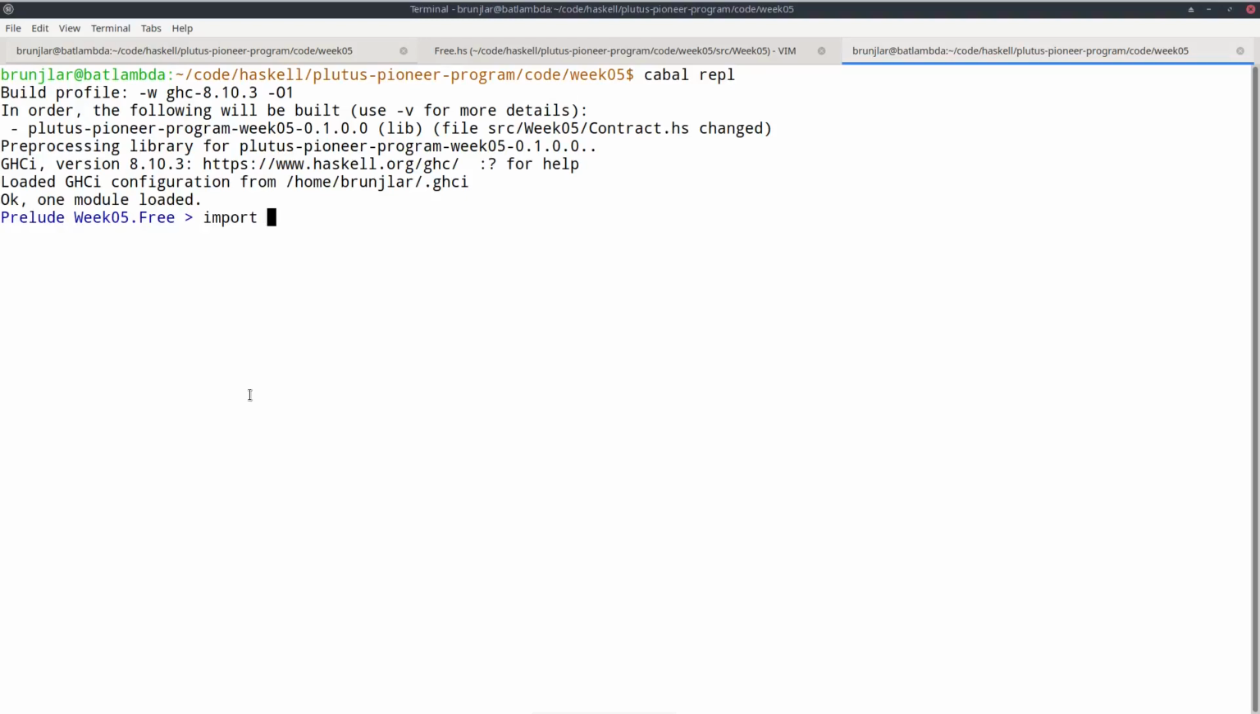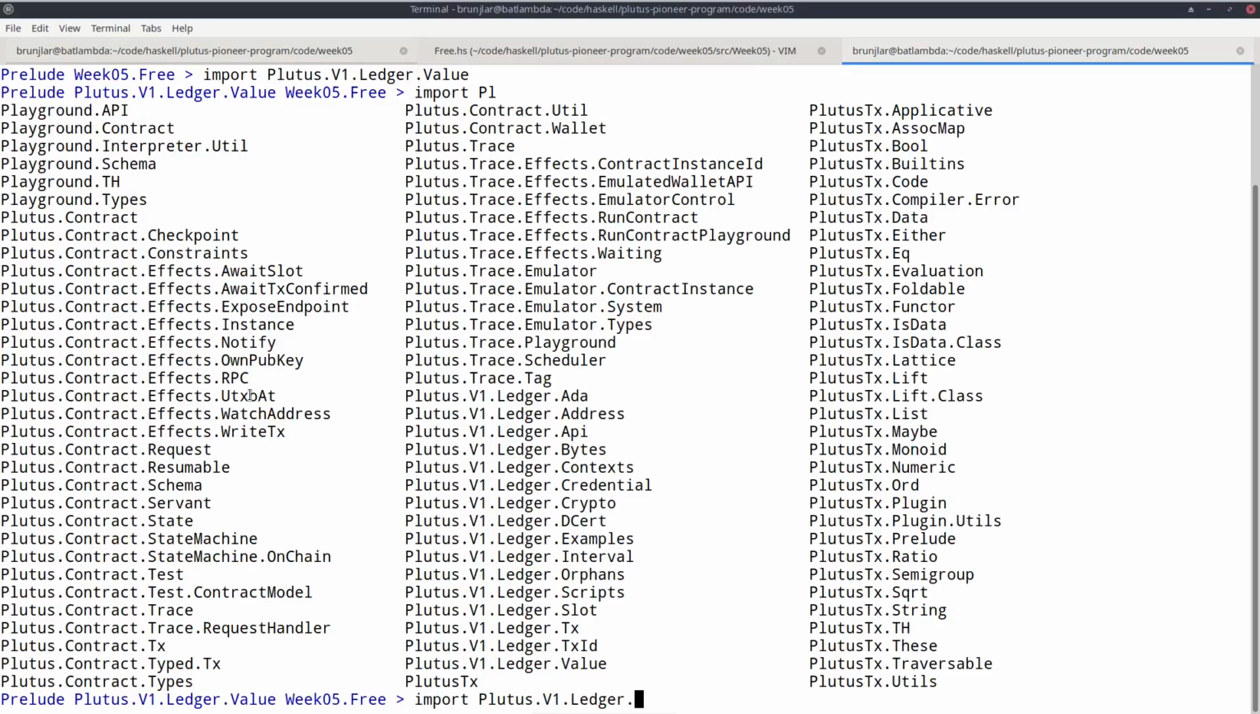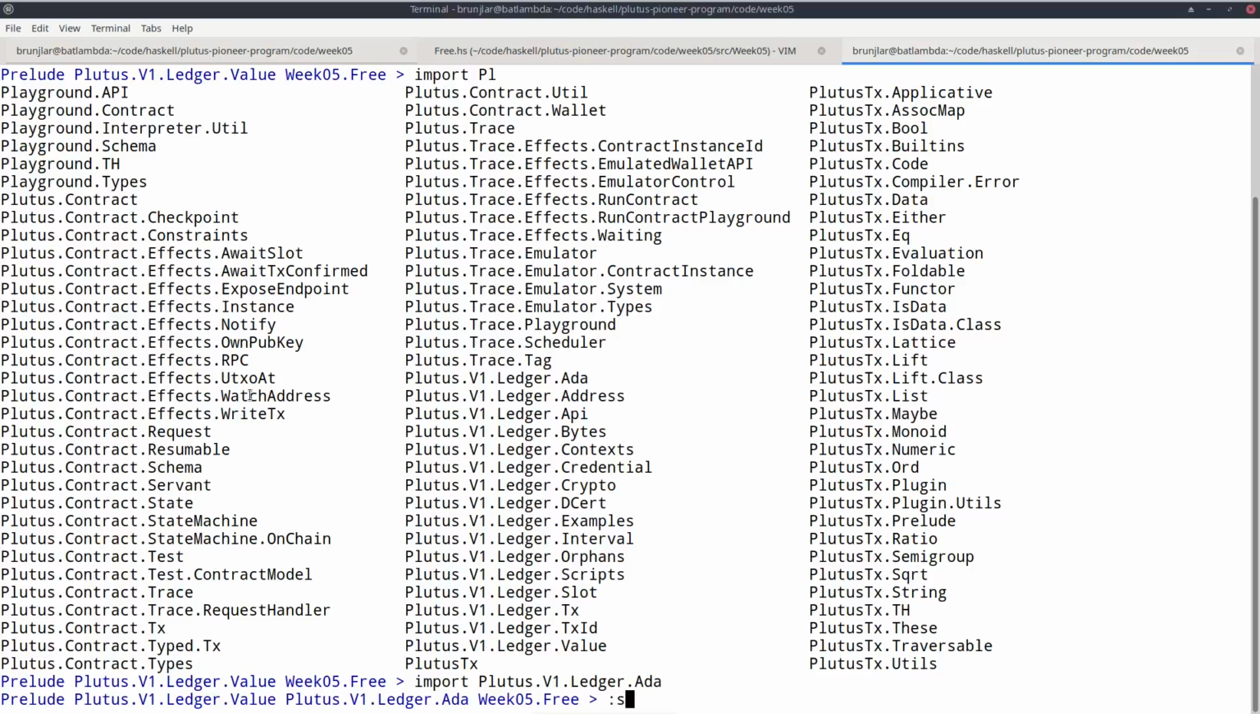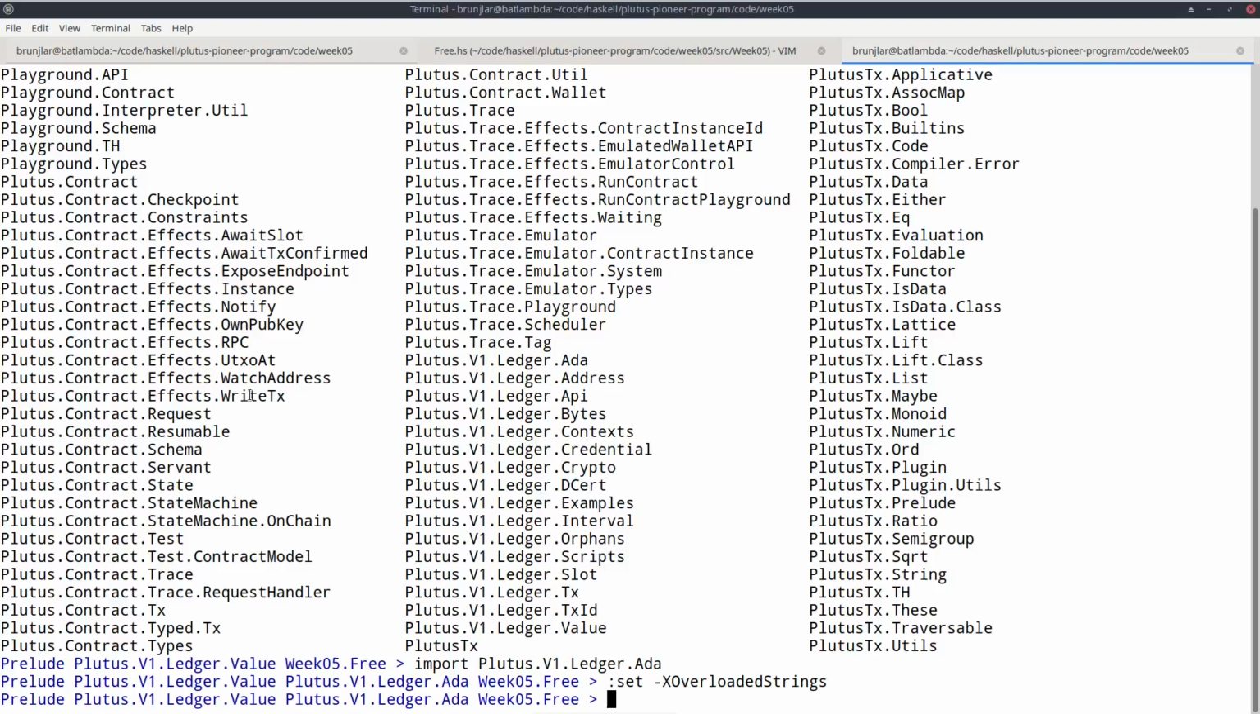and let's import the two relevant modules, Plutus.V1.Ledger.Value and Plutus.V1.Ledger.Ada. Let's also activate the OverloadedStrings extension so that we can enter byte strings as literal strings. Incidentally, both CurrencySymbol and TokenName also implement the IsString class. That means we can enter both of those as literal strings as well. Now let's look at some values.